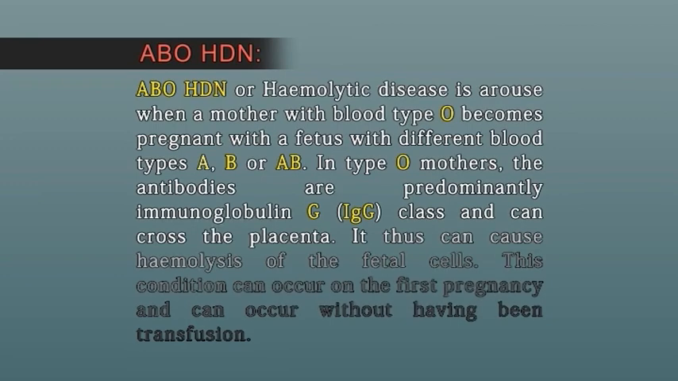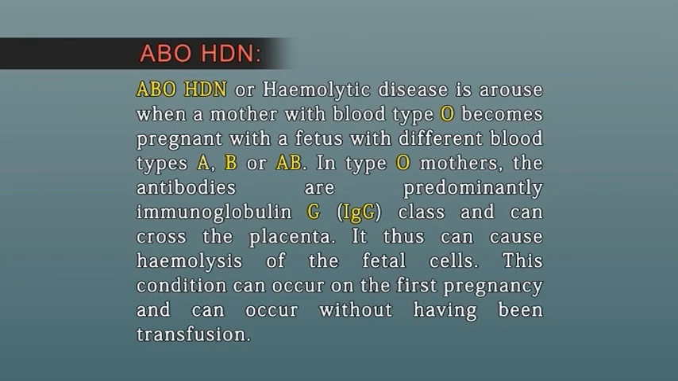ABO HDN. ABO hemolytic disease arises when a mother with blood type O becomes pregnant with a fetus with a different blood type, A, B or AB. In type O mothers, the antibodies are predominantly immunoglobulin G class and can cross the placenta. It thus can cause hemolysis of the fetal cells. This condition can occur in the first pregnancy and can occur without having had a transfusion.